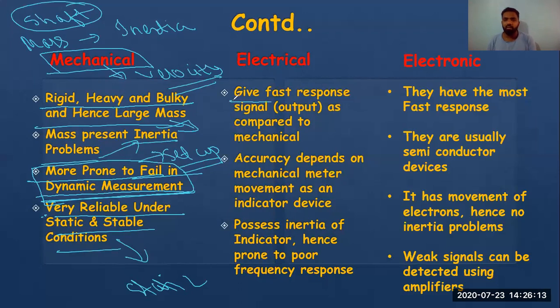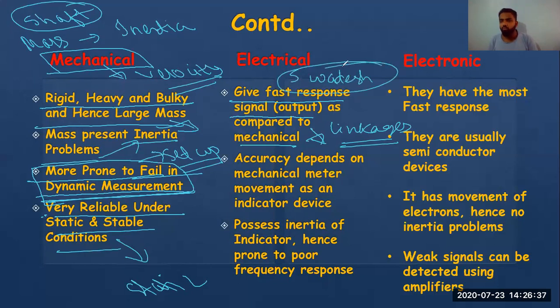Now, when you go to electrical, it will give faster output as compared to mechanical. But the disadvantage of using electrical is that it will also use linkages. It is not digital, so it will use linkages. So it will be good as compared to mechanical, but it won't be that much good, because it will have linkages. In Swades, what you saw was a hand speed tachometer, which was calibrating something. It is more like an electrical instrument if you are using linkages.